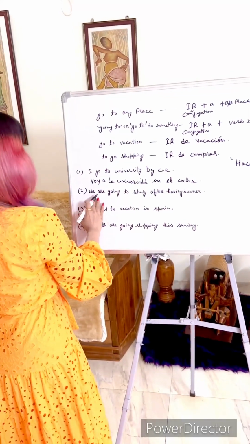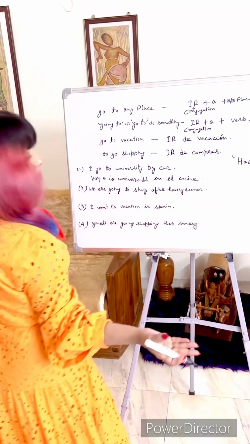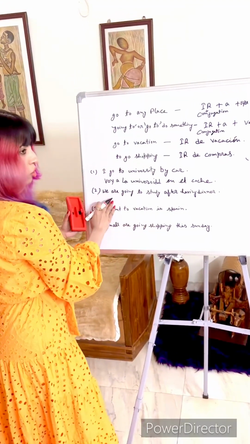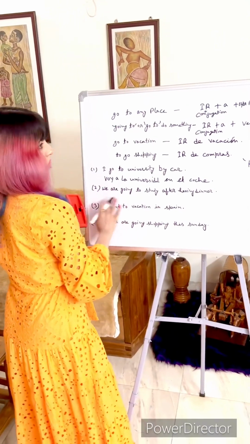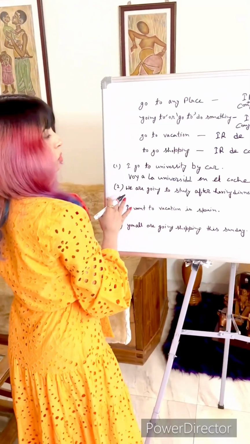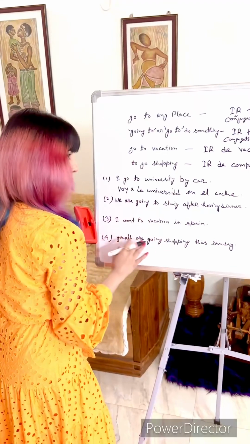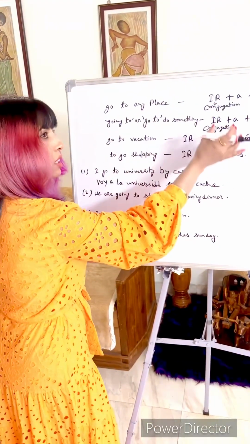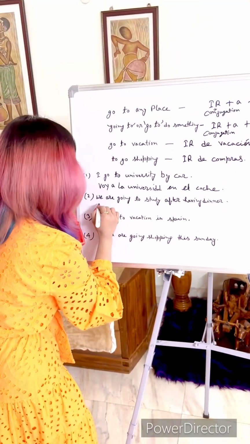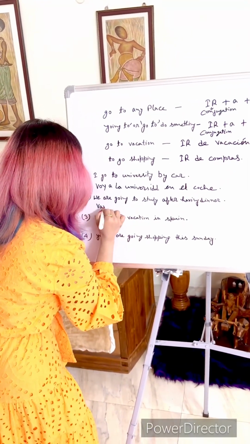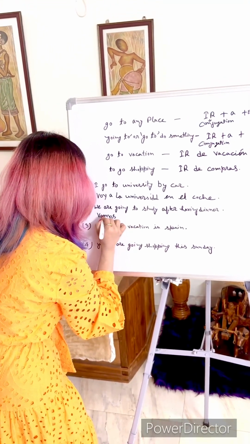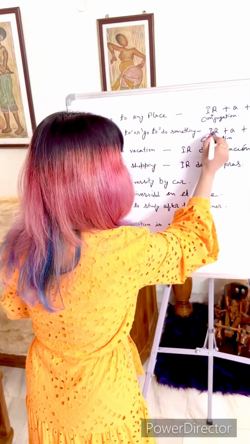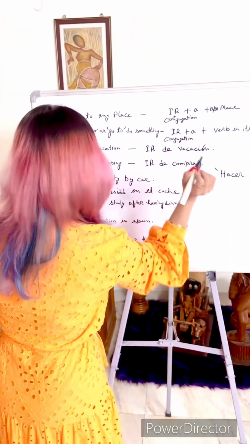Second example is we are going to study after having dinner. So we, nosotros form, I am not going to write the subject pronoun here, because we are going to use the nosotros form conjugation of the ir verb. So that would be vamos a, the structure is conjugation of ir as per the subject plus a.